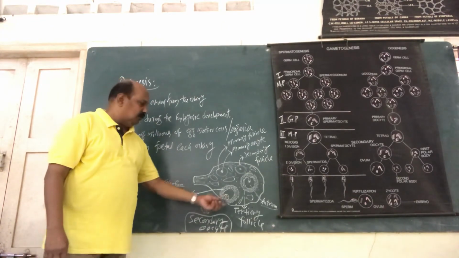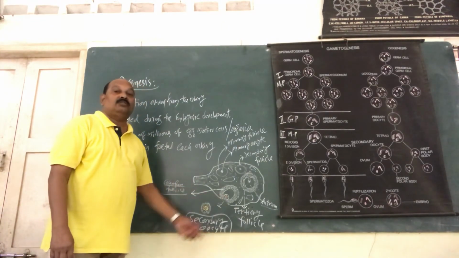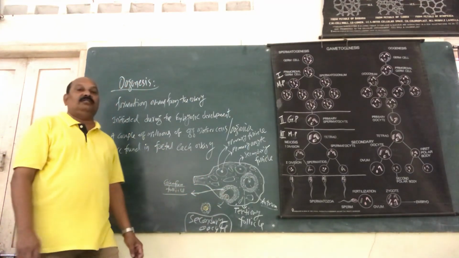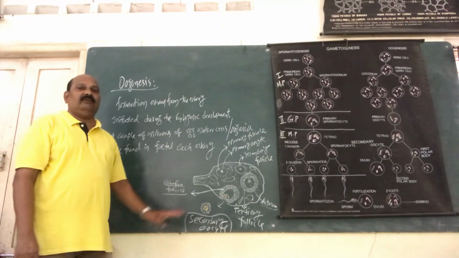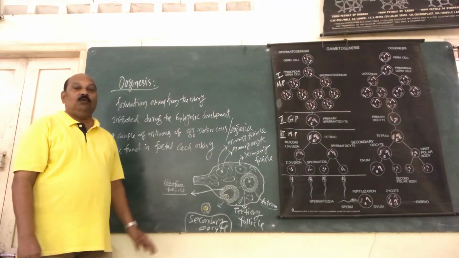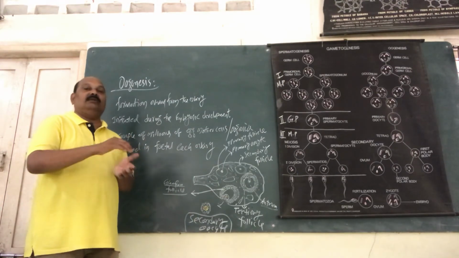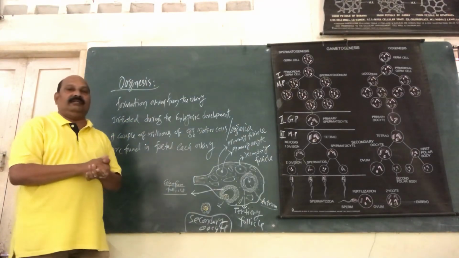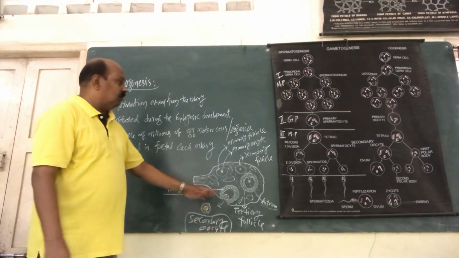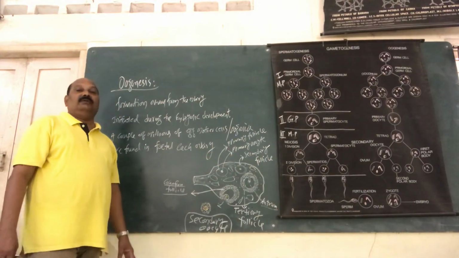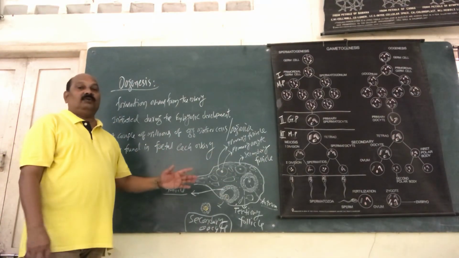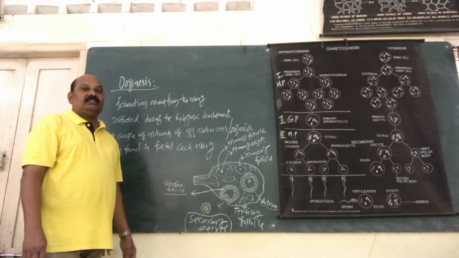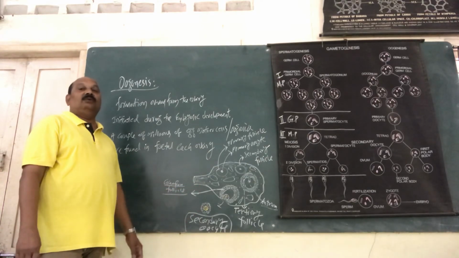At this stage, there is a special process called ovulation. The ovary opens up and releases the secondary oocyte into the abdominal cavity of the female. The process of releasing the secondary oocyte, which we otherwise call the ovum, into the abdominal cavity is called ovulation. Now this is the complete development of the secondary oocyte, the whole process taking place in the ovary of the female. That whole process is what we call oogenesis.